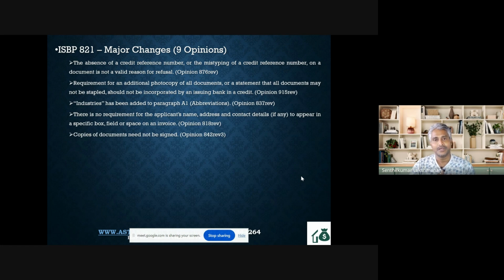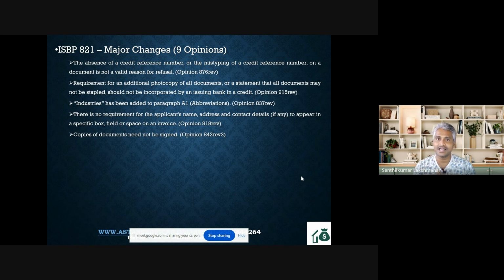Copy documents. Again, this has been used in the previous things also, but they are again stressing that copies of documents need not be signed and need not be dated also. We also know that. So the problem is, again, my friend, he has taken an original invoice and put that in the copier. He produced a photocopy and he has shown that. See, look at the invoice and look at the copy invoice. It shows date and the signature. Now, why am I not seeing it in this presentation? Why should I not raise that as a discrepancy?